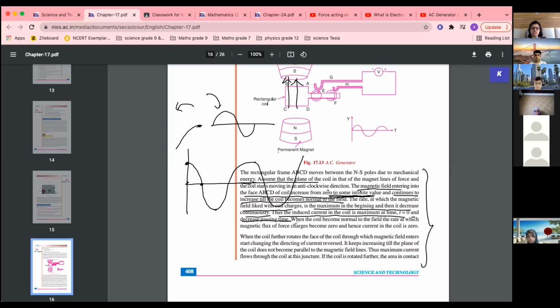Okay. So in a 6 marks question, everything you have to write with the diagram. Maximum current flows and you have to draw the graph also. If the coil is rotated further, the area